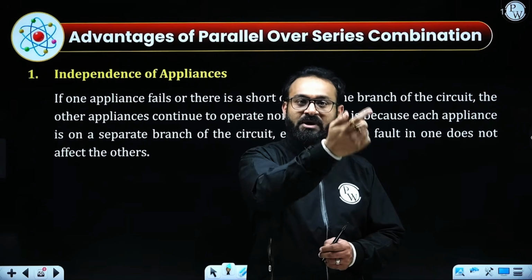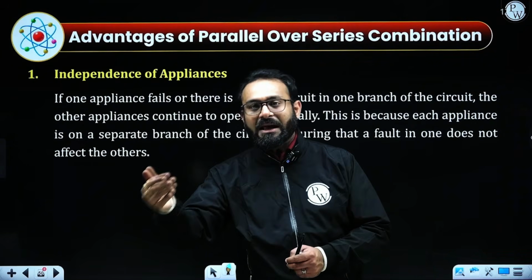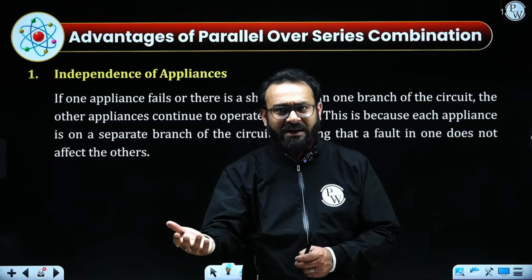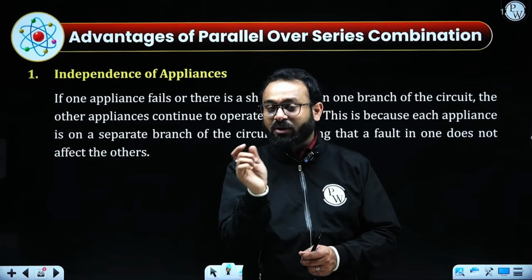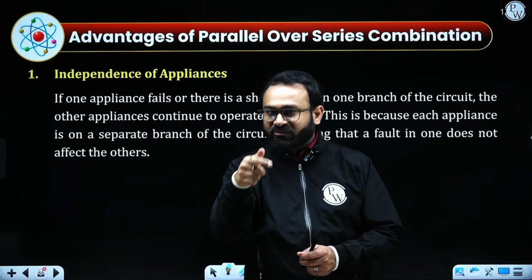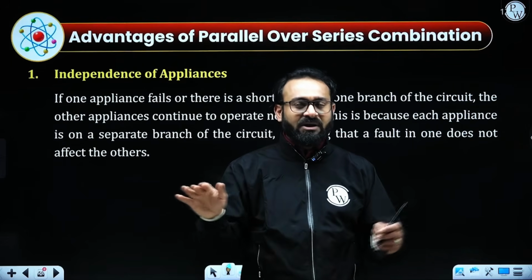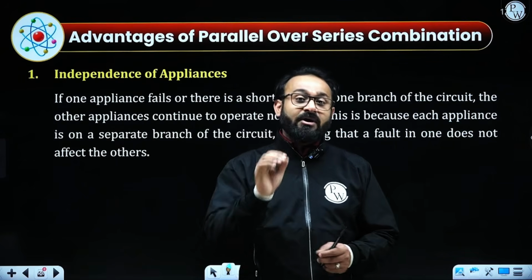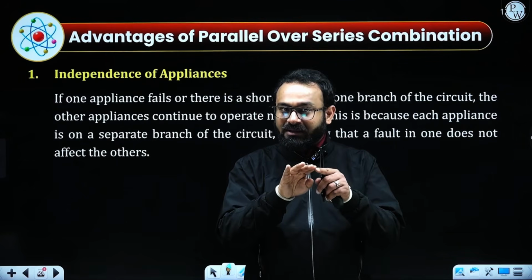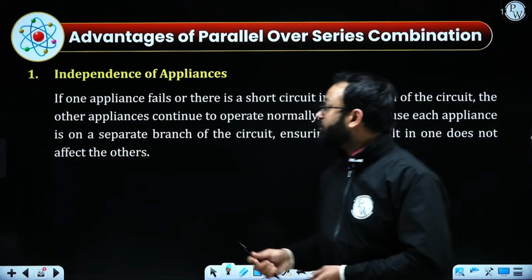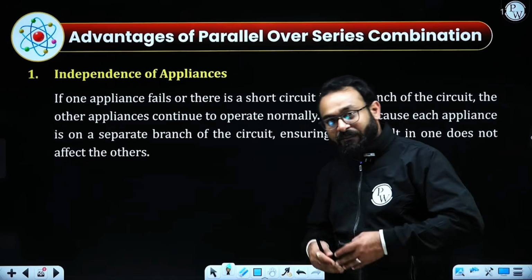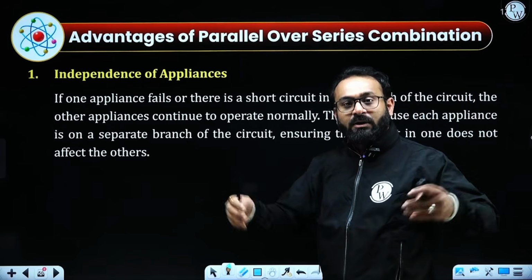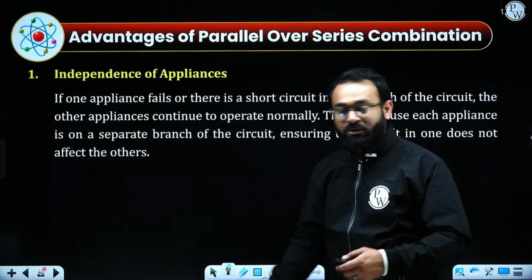For any tube light, bulb, table lamp, AC or any other thing, you have a separate switch. So the dependency of one circuit on another is completely removed. They should not depend on each other. The parallel combination gives you the liberty that separate branches are provided to the different resistors, and this is how you can do the calculation.